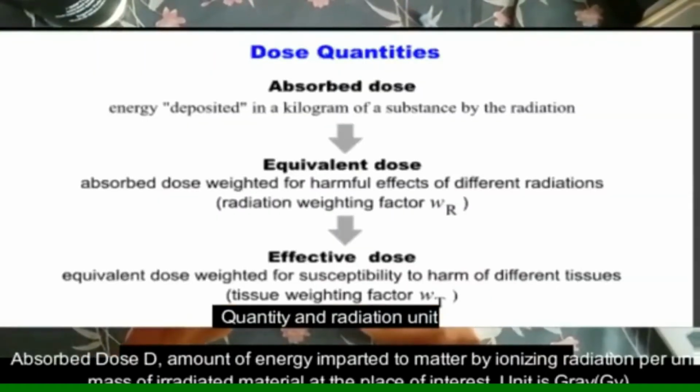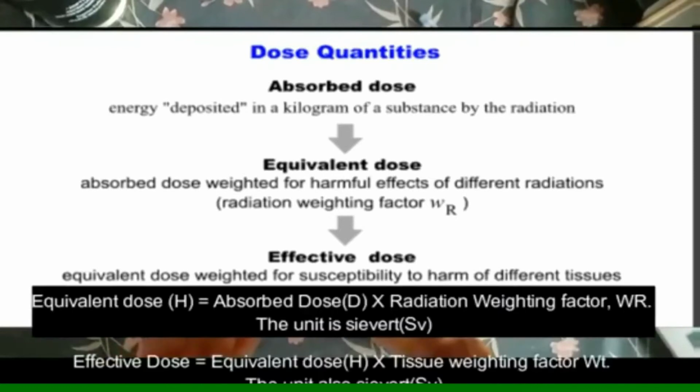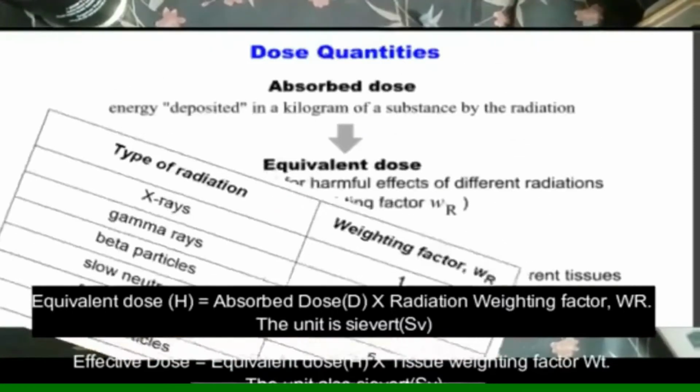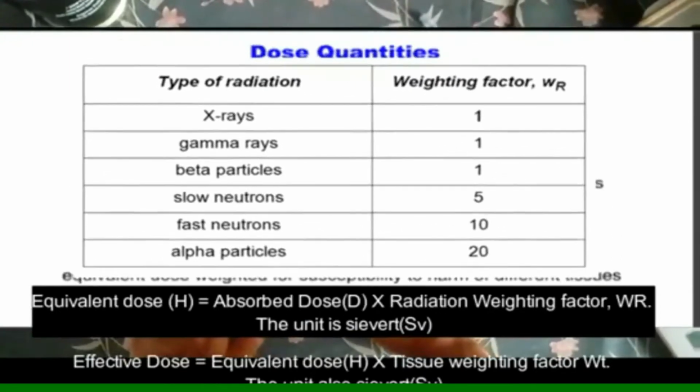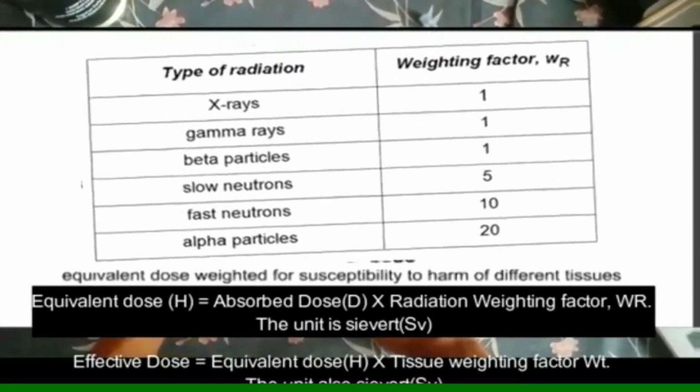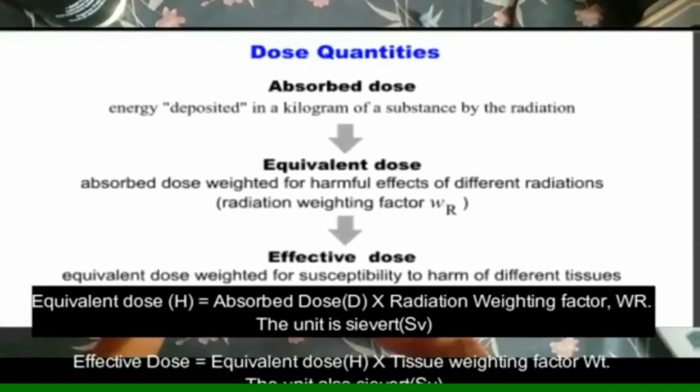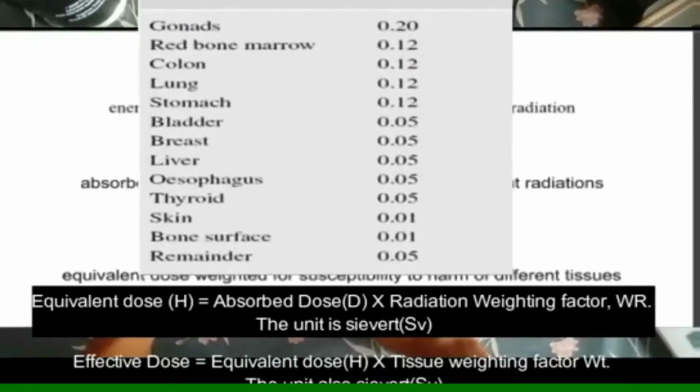Absorbed dose is the amount of energy imparted to matter by ionizing radiation per unit mass of irradiated material at the place of interest. The unit of absorbed dose is the gray, while equivalent dose H is absorbed dose times the radiation weighting factor WR, and the unit is the sievert. And the last is effective dose, which is equivalent dose H times the tissue weighting factor. The unit is also the sievert.